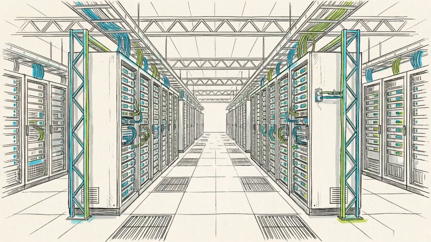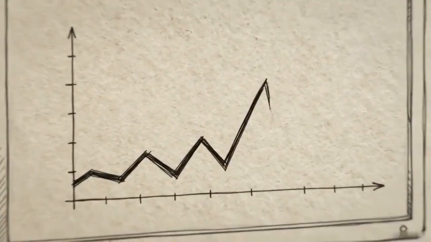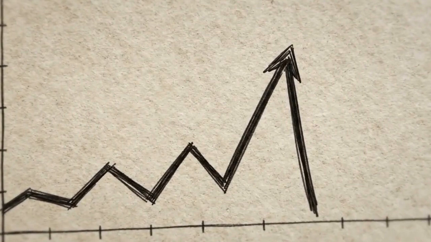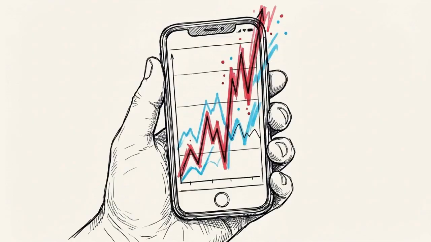A modern retail brokerage experiences traffic variance unlike almost any other software application. A routine morning handling 100,000 requests per second can instantly surge to over 750,000 requests per second, driven entirely by unpredictable social trends and market volatility.